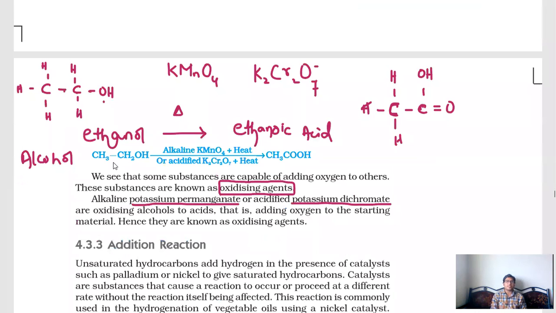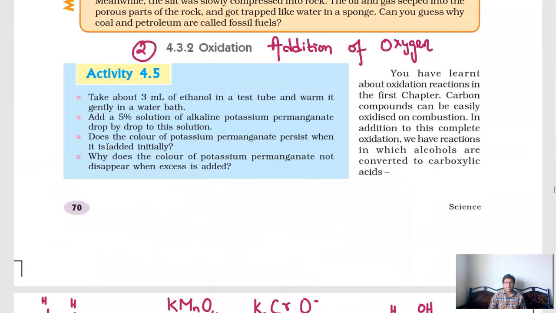How they may ask the question is, how can you convert alcohol to vinegar, or explain with the equation how ethanol can be converted to ethanoic acid. That's it. So you have to go with only this equation. No need to explain anything in this concept of oxidation.